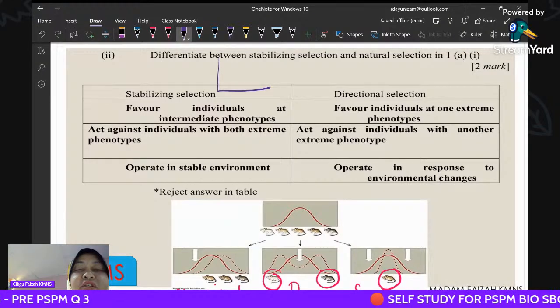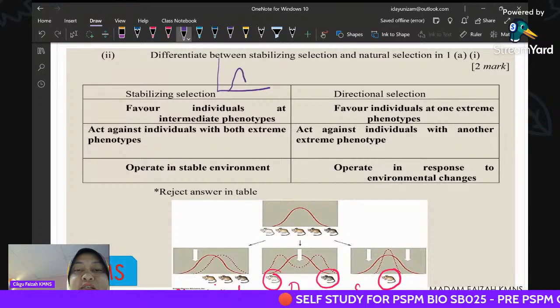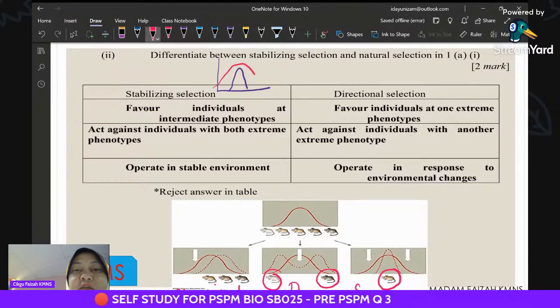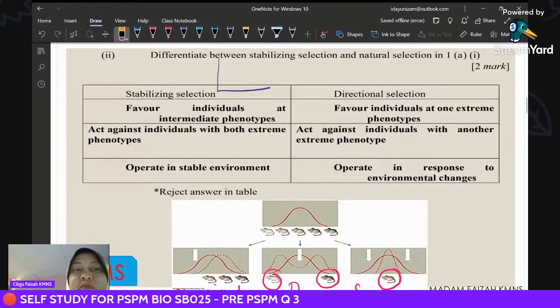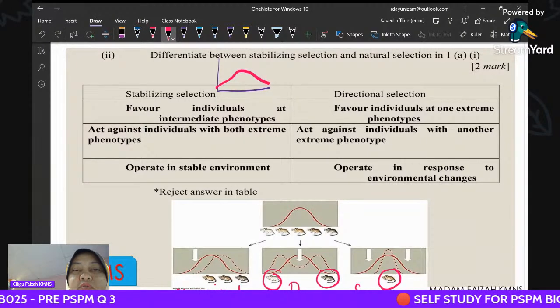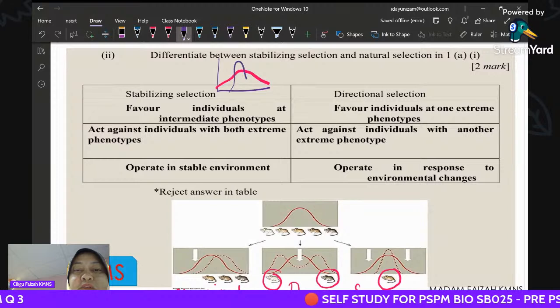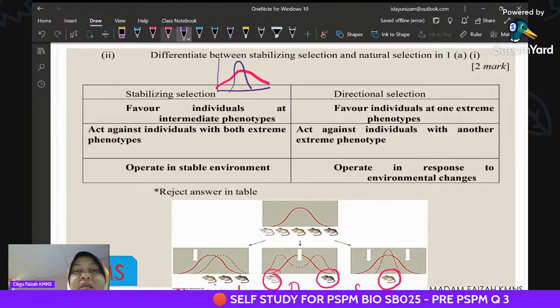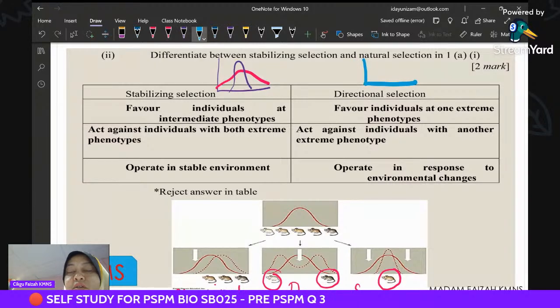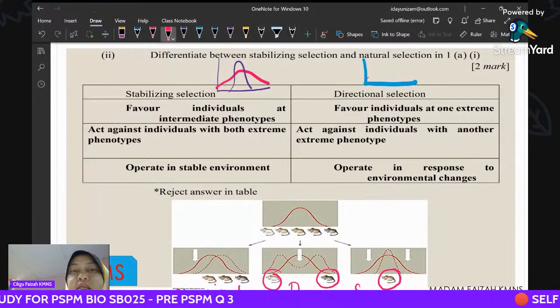If teacher sketches again, stabilizing is like this, where it will favor the intermediate. This is the normal curve. Stabilizing will favor the intermediate, compared to directional.